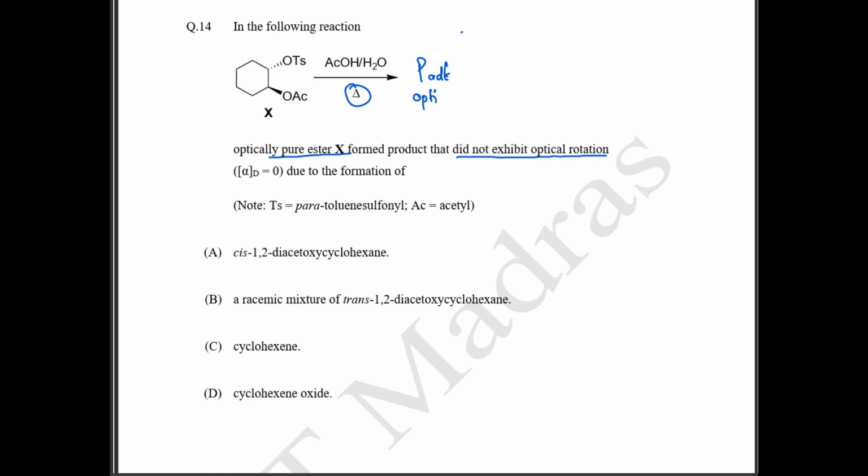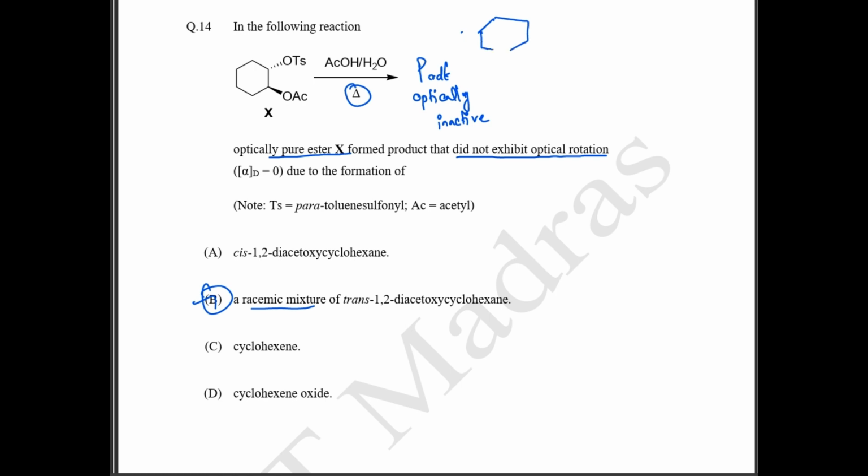Did not exhibit optical rotation, which means this is going to be optically inactive. If you are very well known, you can straight away say a racemic mixture will be optically inactive. So you can straight away say option B is the correct answer. But what happens here? So let's see. What happens now? You have your acetate group, right?